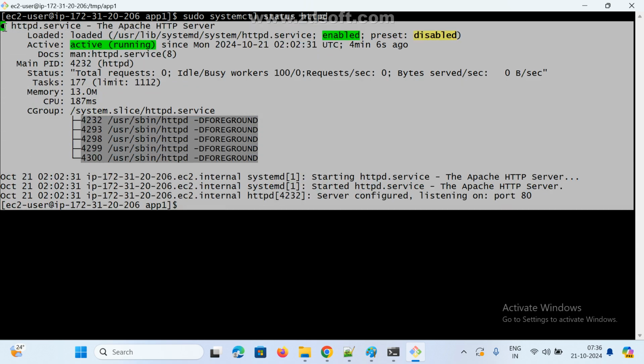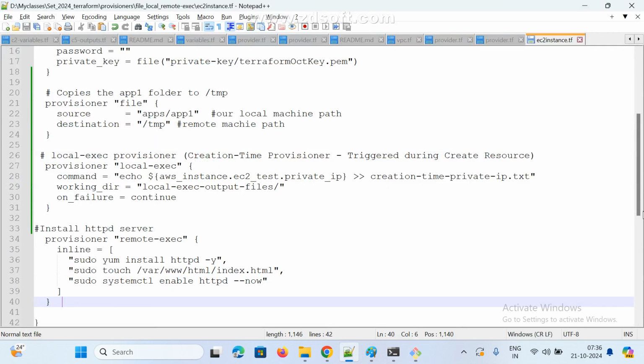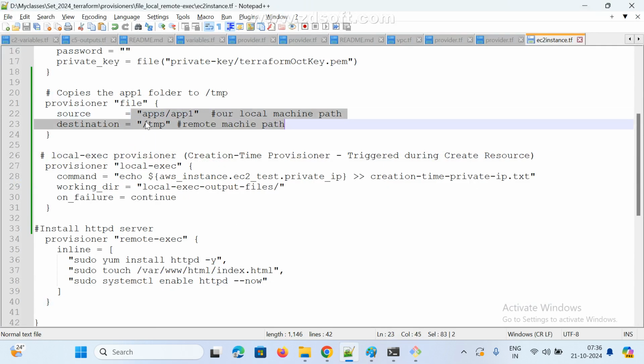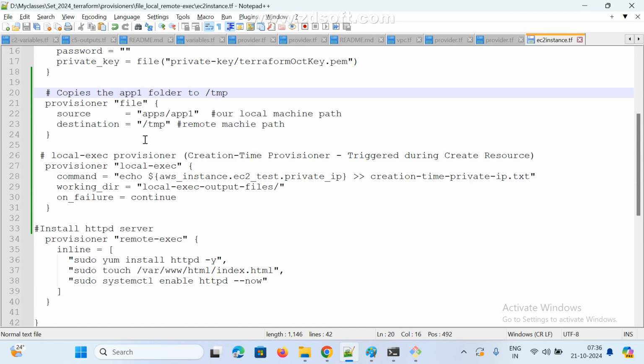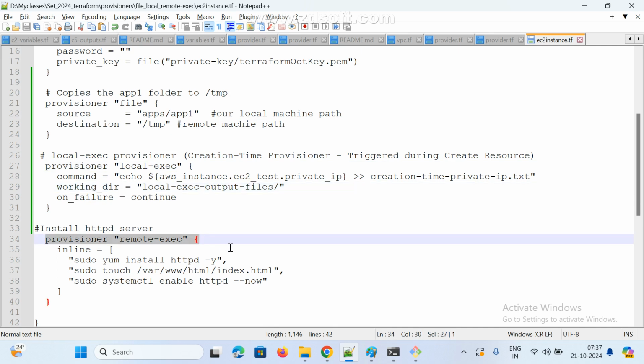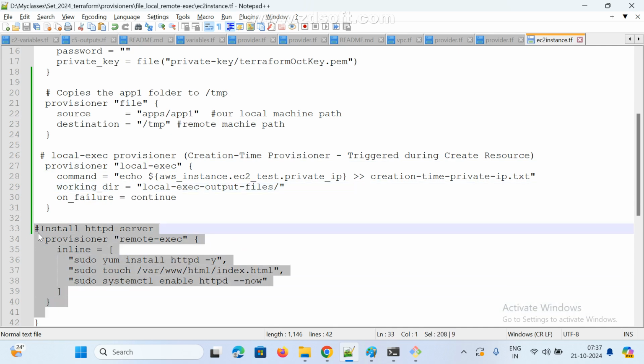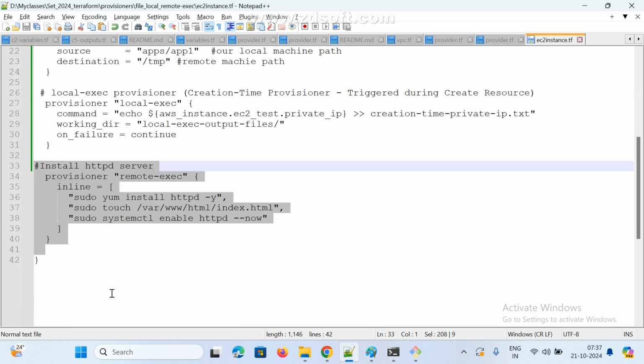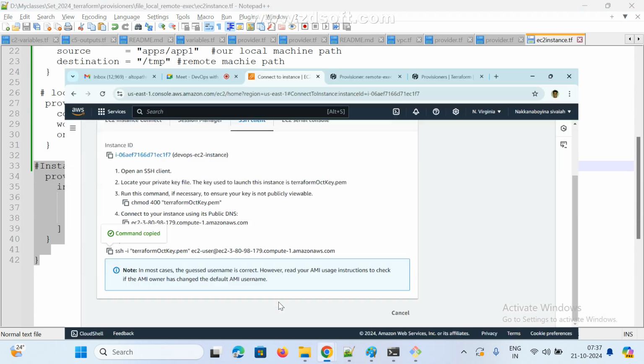Clear? Anyone any doubt, guys? That's it. This is for copying purposes, where I am using the file provisioner. Once the resource is created, if you want to get some information, I am using local exec and store it in my local machine for configuration purposes. Finally, with remote exec, I executed something in my remote machine. Clear? Yes. Okay, now very important.